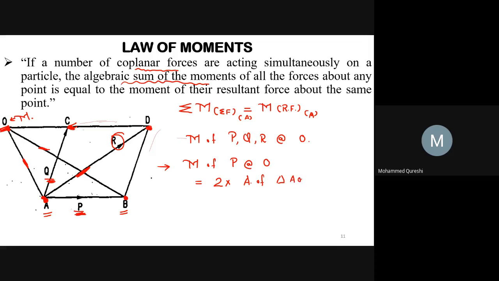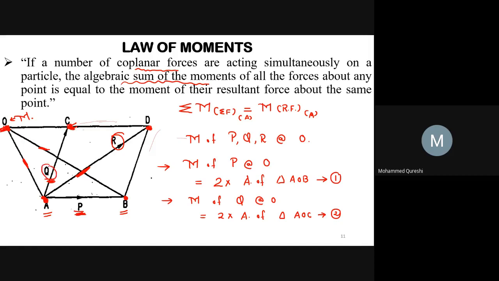Give it as equation number 1. Now we will go for the moment of Q force about point O. This will be equal to 2 into area of triangle AOC. Give it equation number 2.